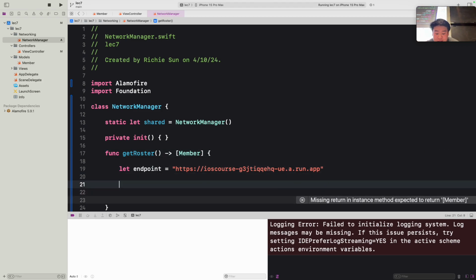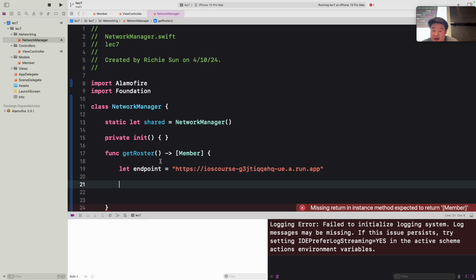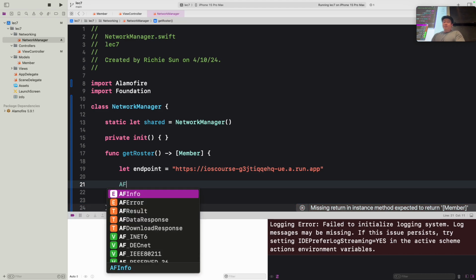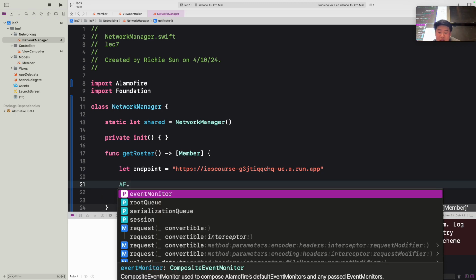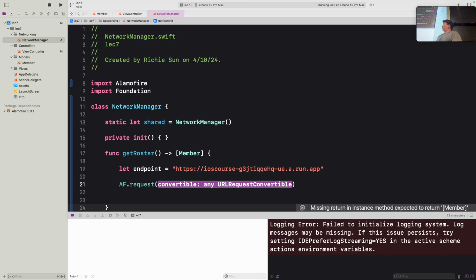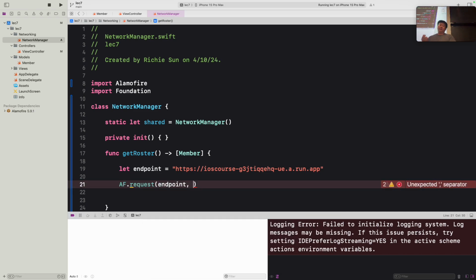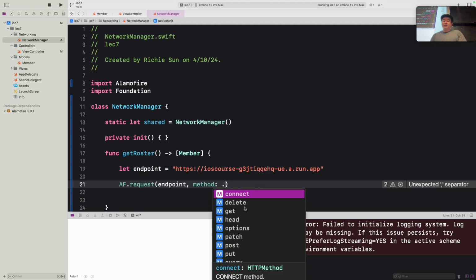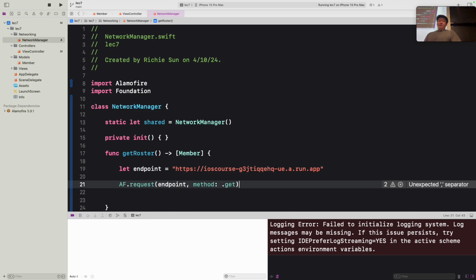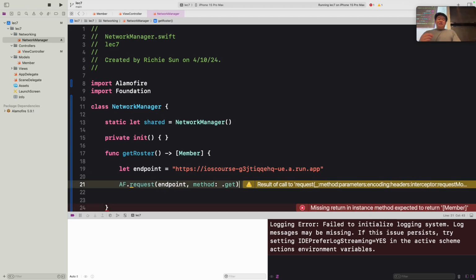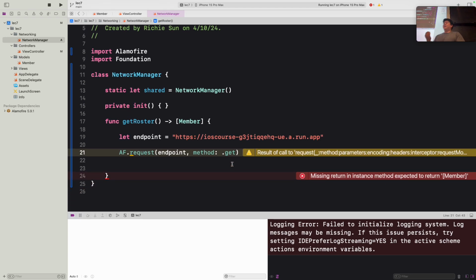And then what we want to do now is invoke this package by calling AF, which is short for Alamofire. Then we do AF dot, and you'll see there's something called request. What we want to put into request is first the endpoint. The next thing is what kind of method we want to request. If you type dot, there's going to be a bunch of options, but because getRoster is a GET request, we're going to be using the get method, like so. Okay, so now that we have that set up, we need to validate our result. If you remember from last lecture, when you make a request, you get a response, and that response gives you a message ranging from 100 to 500.